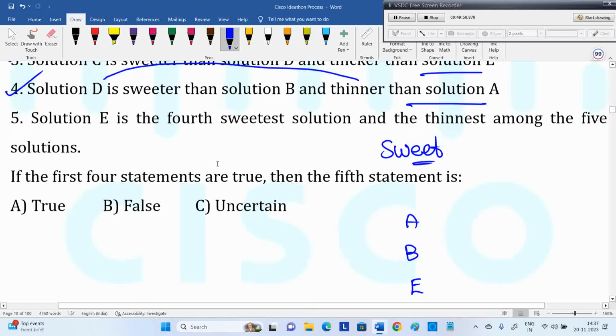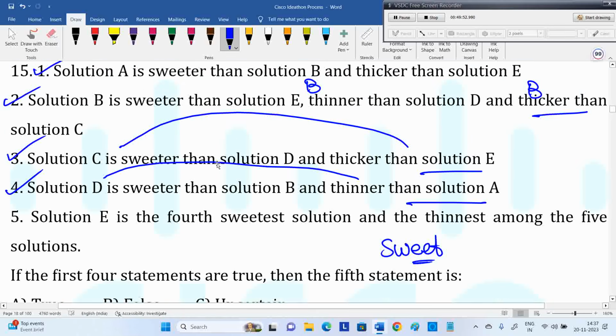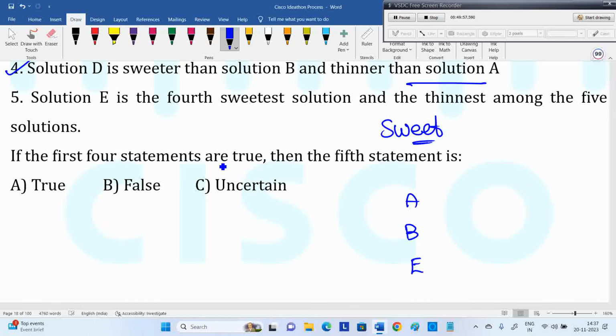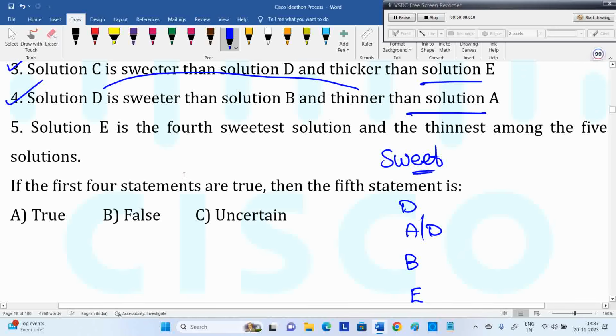But how C and D are linked is the issue. D is sweeter than B. So D can be here or here. D is greater than B, so it can be above or below. But the problem is C is greater than D. So C can be here above only or here. Okay, fine. So still E is the last, not fourth. E is the fifth sweetest. So false. Definitely false.